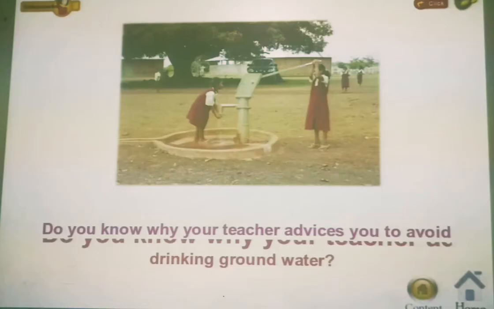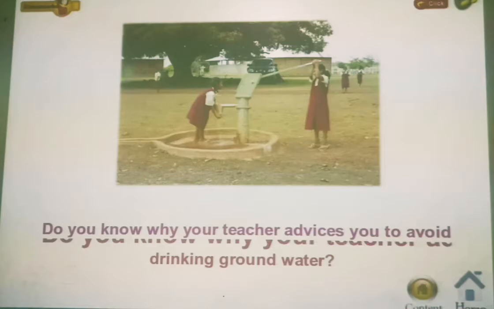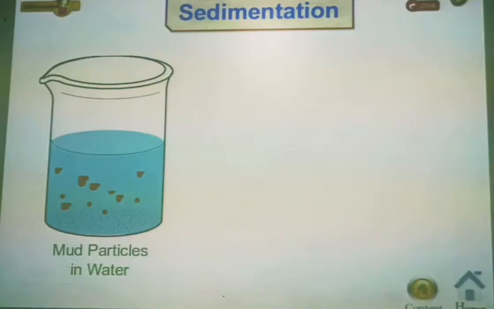Do you know why your teacher advises you to avoid drinking groundwater? Whenever you see a hand pump anywhere, should you drink the water from that, because it is directly coming from the ground? Is it healthy for you? Will it not harm you? There are various reasons why your teachers or parents advise you to avoid drinking groundwater. So let us understand what the reason is.